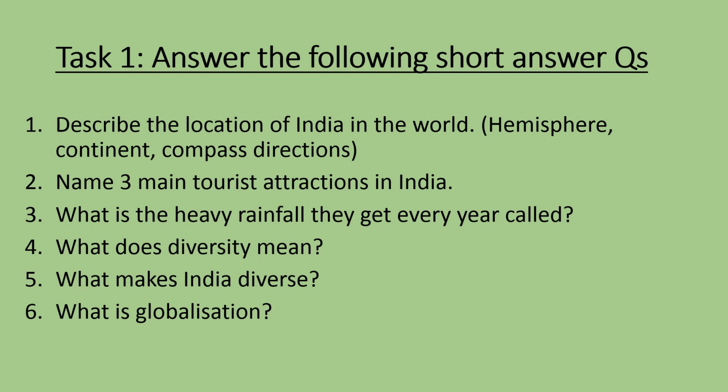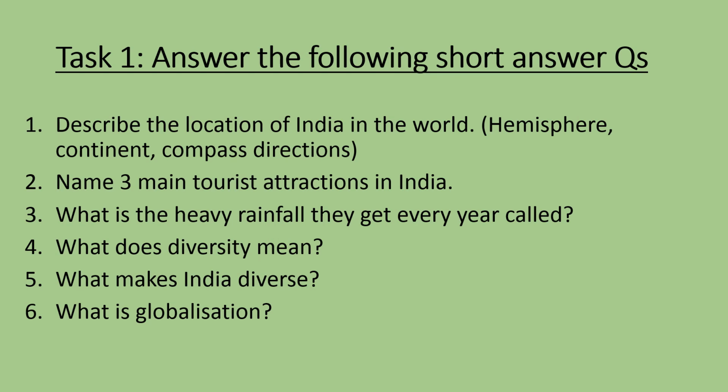So 1 to 6, we've got describe the location of India in the world. Okay, so I'll put in brackets things that I want you to include. So hemisphere, continent, and some compass directions. So tell me where it is in relation to other countries using compass directions. Question 2, name 3 tourist attractions in India, which you would have got from your India project. The first thing we had to do, the first piece of work we had to do.